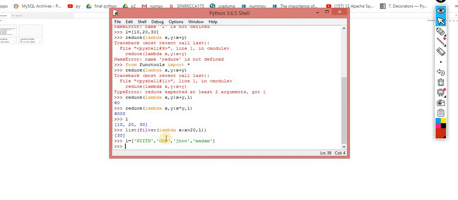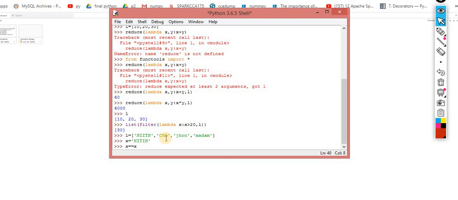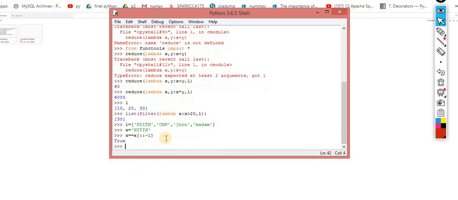So how can I perform this? Understand this concept, very simple. Filterization, because I have to filter based on some condition. What is that condition? If the actual value and the reverse of that value are equal, then you return that value. So this is my condition to check the palindrome. We know it very well how we can find out whether it is a palindrome or not. I am taking a very simple example: if x double equals x colon minus 1, now it's true. That means it's a palindrome, so it will return me that particular object.